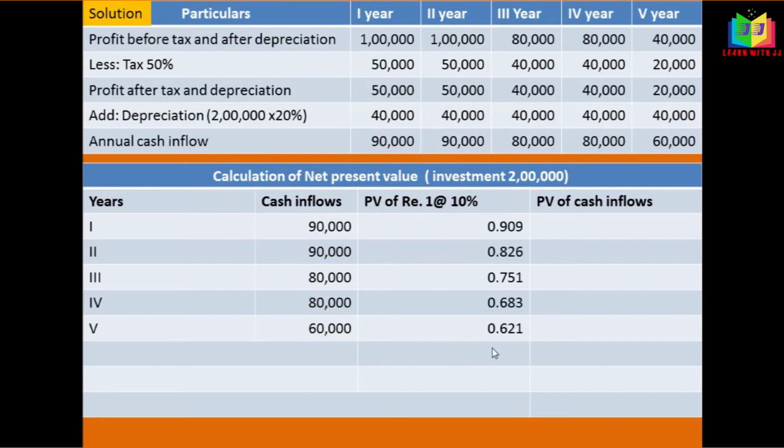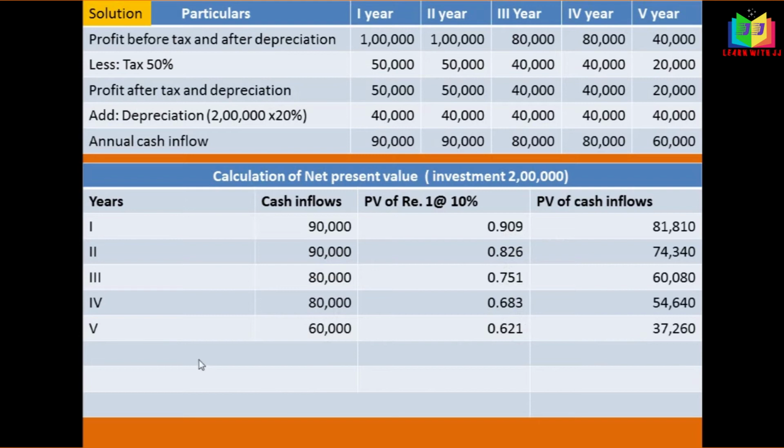This is the value, and now we have to multiply this cash inflow with this present value factor. If we multiply 90,000 into 0.909, 90,000 into 0.826, 80,000 into 0.751, 80,000 into 0.683, and 60,000 into 0.621, we'll get the PV of cash inflows. Yes, I have written it.